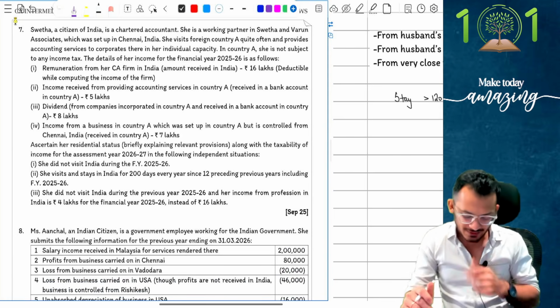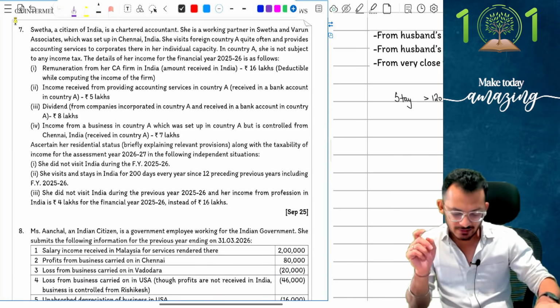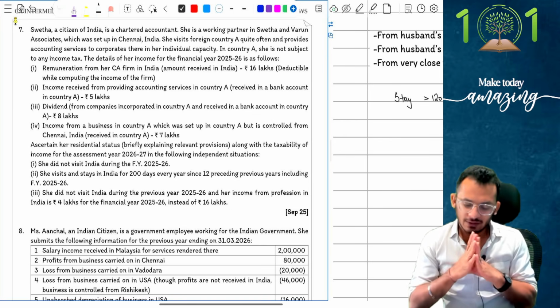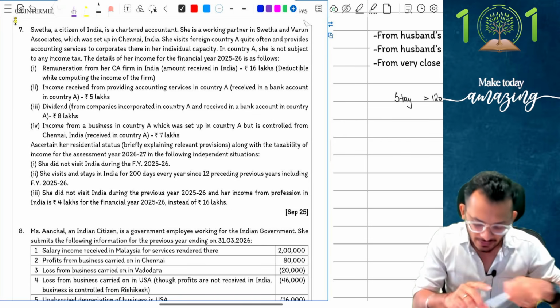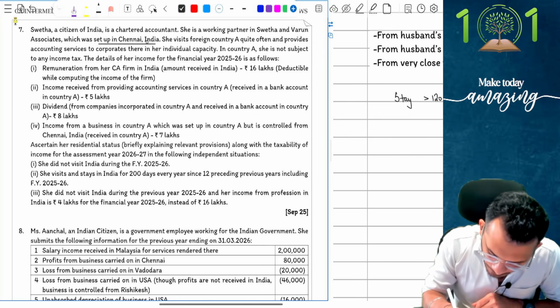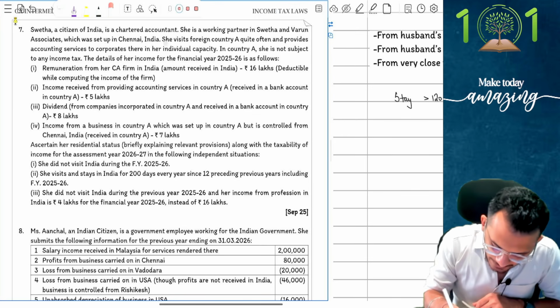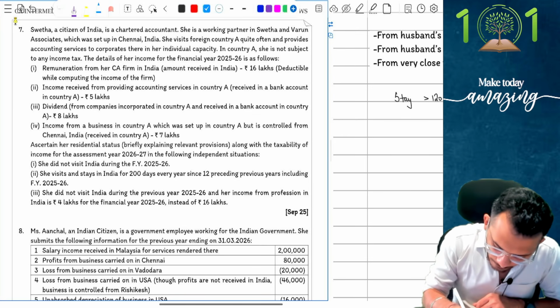Let's go forward. The question says, Shweta is an Indian citizen, a chartered accountant. She is a working partner in Shweta and Varun Associates, which was set up in Chennai, India. See, notice this is a setup of a profession. I have a profession which is set up in India, very critical to be kept in mind.